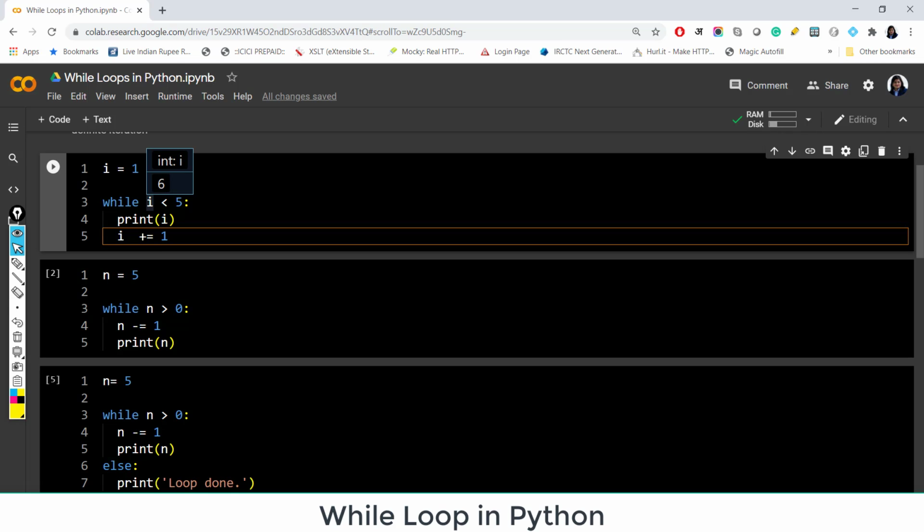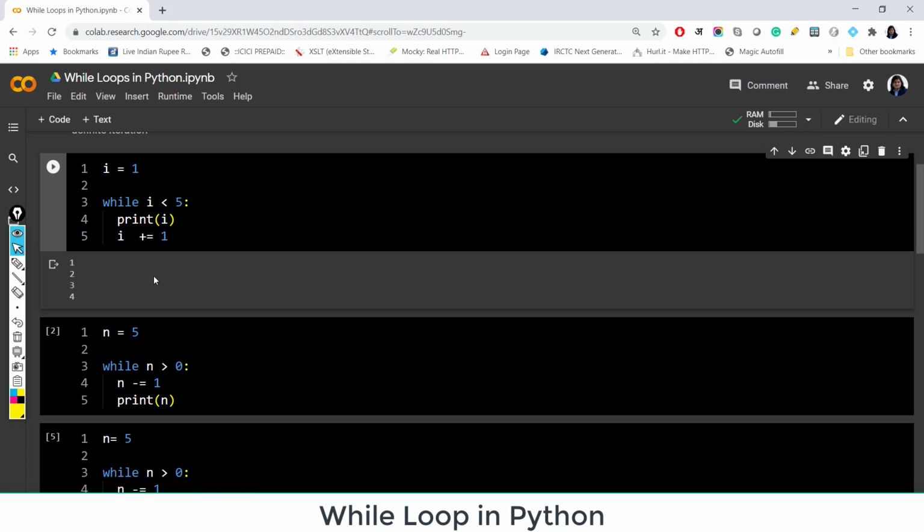So again it will check whether 2 is less than 5. Yes, it is less than 5. So it will print that value of I, which is 2. Again it will update. Now I is equal to 3. And again it will check I is less than 5, it will print, and so on. So it will keep on printing while I is less than 5, meaning up to I equal to 4, right? When it has printed I equal to 4 and updated the value of I to 5, and after that, when it checks the condition, this condition is not true now, and it comes out of the loop. So basically it should print the output 1, 2, 3, 4.